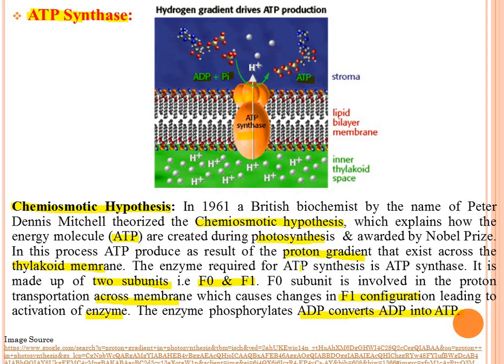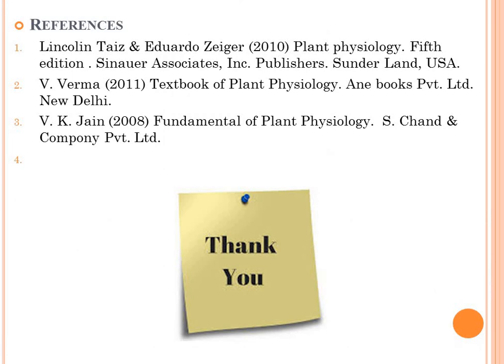I hope our photo part up to ATP synthase is over, and I hope you understand the photo part of photosynthesis. I again summarize the photo part.